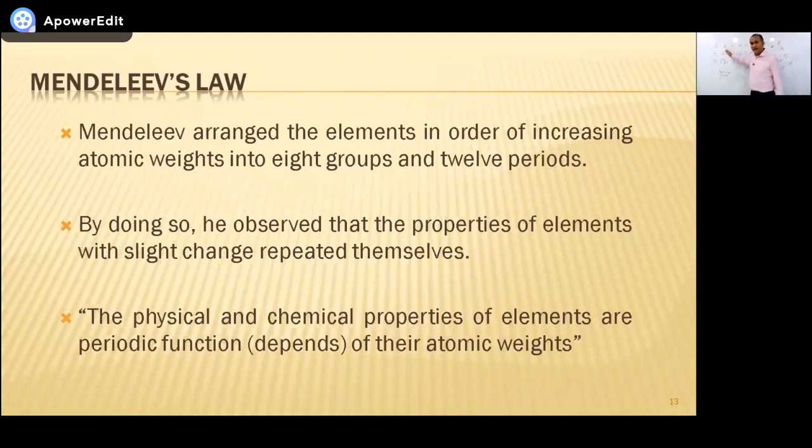So as the weight is changing, the property is changing. So he linked the properties with the weight. And in daily life also, as the weight changes, activities change.